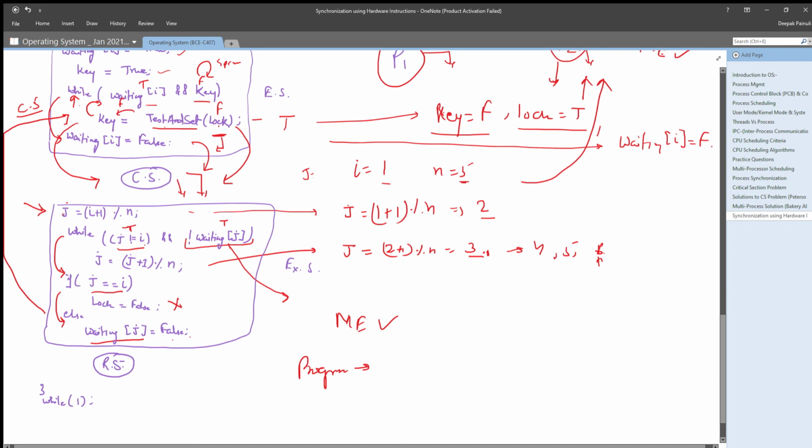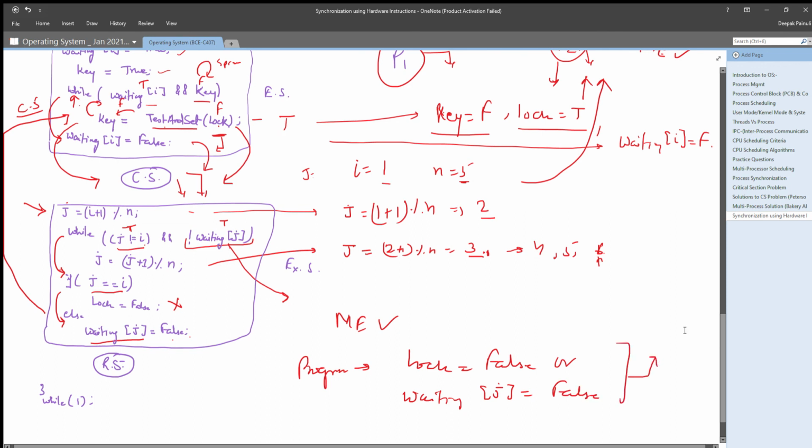And after checking the next waiting process, it will either set the lock value to false, or the waiting[j] value to false.